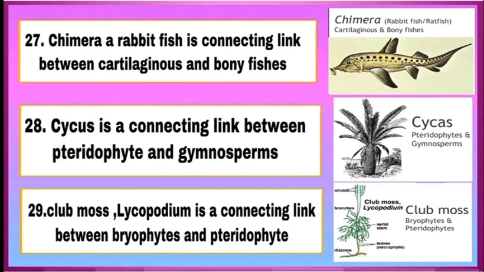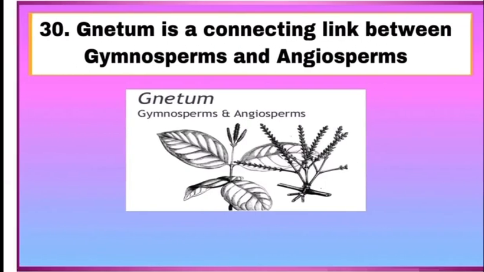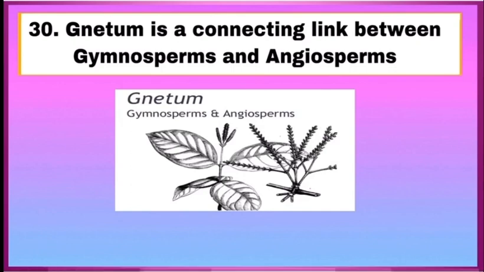Chimaera, it is a rabbit fish and is a connecting link between cartilaginous and bony fishes. Cycas, it is a plant. It is a connecting link between pteridophytes and gymnosperms. Next, club moss, or you can say Lycopodium. It is a connecting link between bryophytes and pteridophytes. Gnetum, an advanced gymnosperm. It acts as a connecting link between gymnosperms and angiosperms. They resemble both gymnosperm as well as angiosperms.